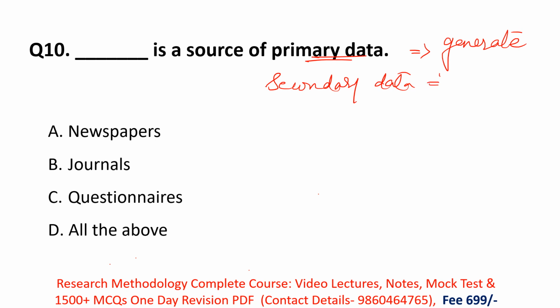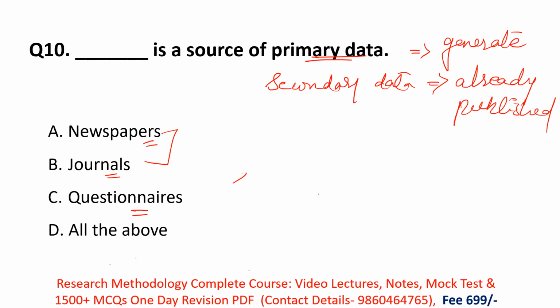Secondary data means already published data, where researchers put their data in newspapers, journals, and articles. So newspapers and articles are sources of secondary data, which is already published.